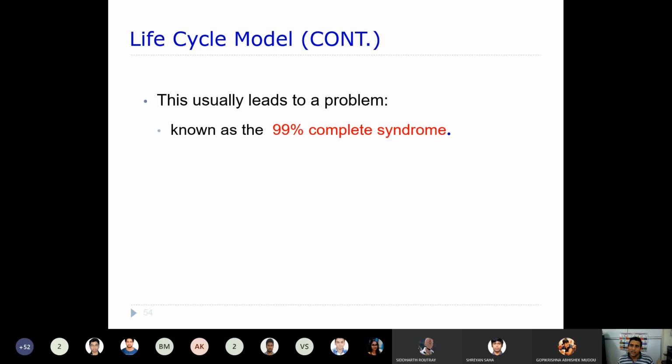Because you concentrate at that particular point of time to find that defect, when you correct that defect, you may end up with another defect. It is never going to give you a sense that you have completed the assignment. This sort of problem will arise. That is what we call the 99% complete syndrome.